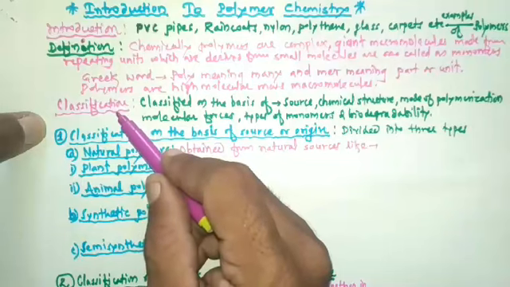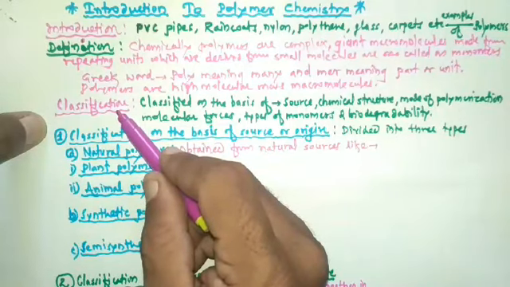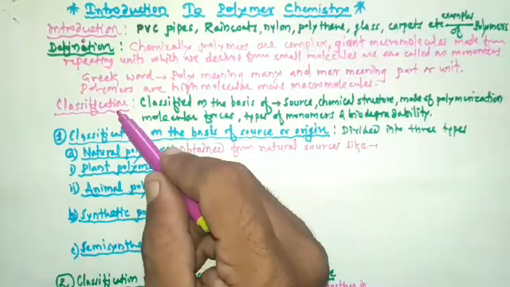Both inorganic polymers, for example glass, cement, and organic polymers, for example nylon, terylene, are known.